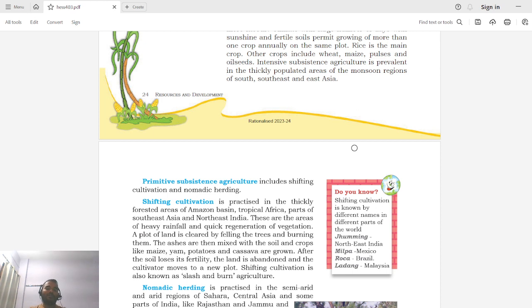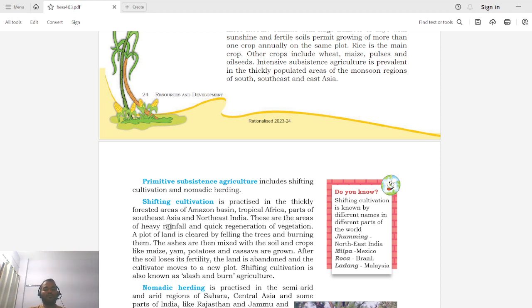Let me read it aloud. Shifting cultivation is practiced in the thickly forested areas of the Amazon basin, tropical Africa, parts of Southeast Asia, and Northeast India. These are areas of heavy rainfall and quick regeneration of vegetation. So basically the areas should have very high rainfall and quick regeneration of vegetation.